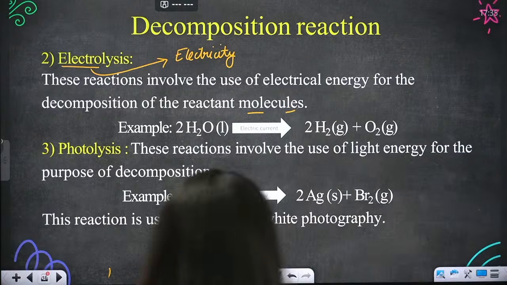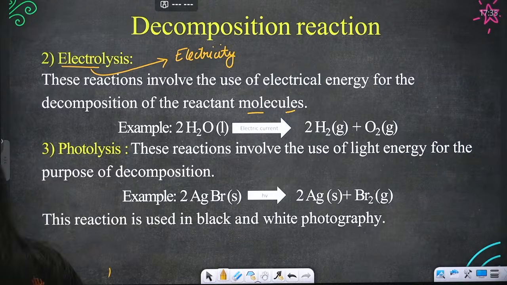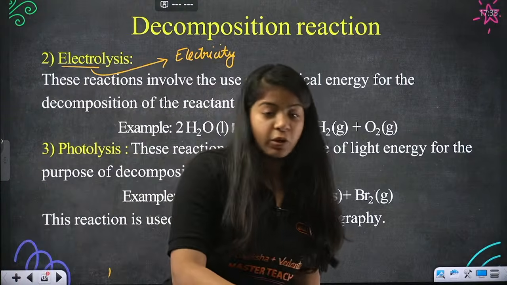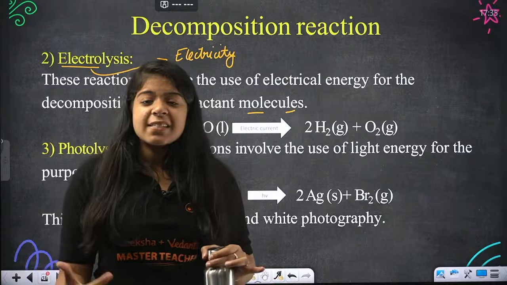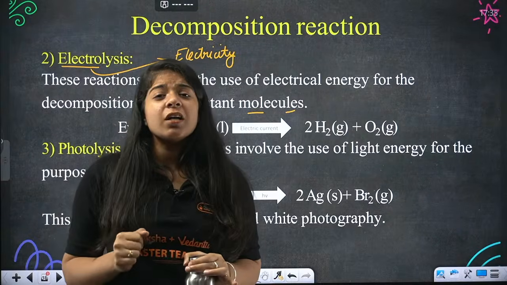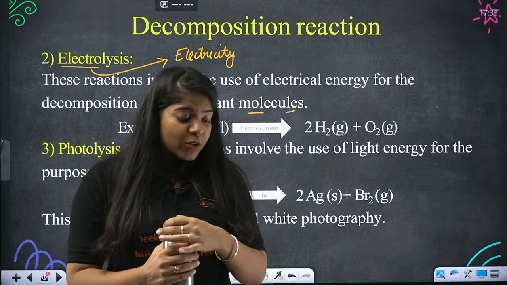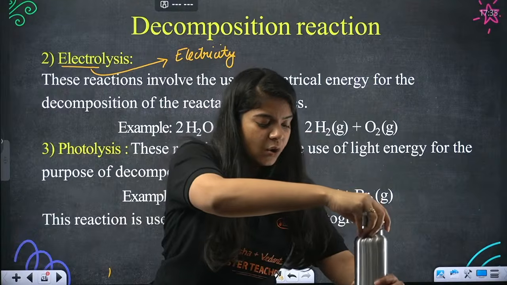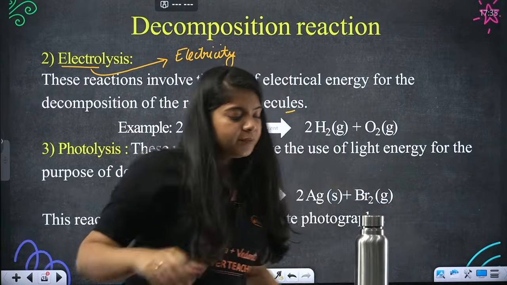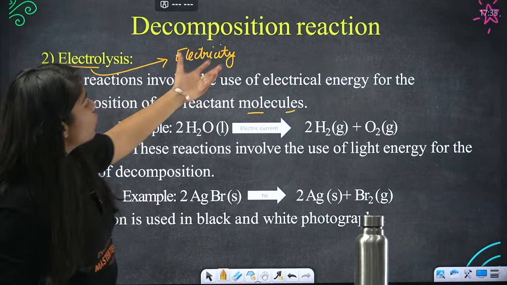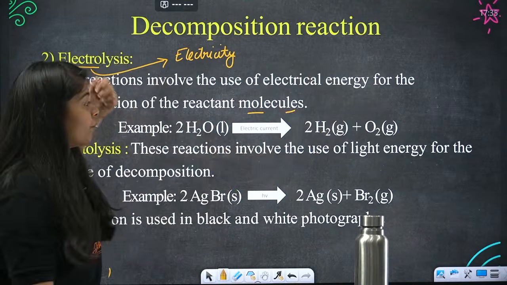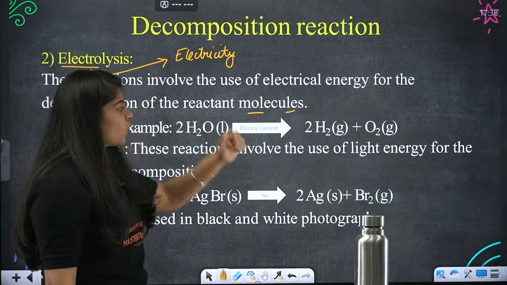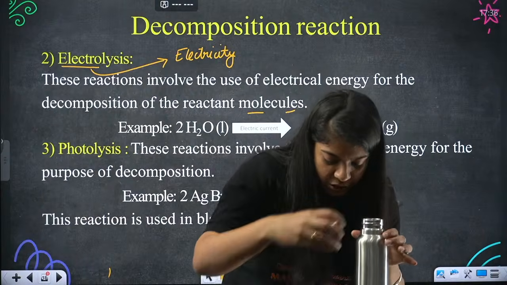Okay. So beta, if we put current into the water, what will happen? You know, we can get electrified, right? But why does that happen? Water is not a good conductor of electricity. Actually, when water is mixed with some salts or some acids, then it becomes a good conductor of electricity. So right now you can learn that whenever we use electrical energy to break down a reactant, it is called electrolysis for decomposition. Now water is broken into hydrogen and oxygen.